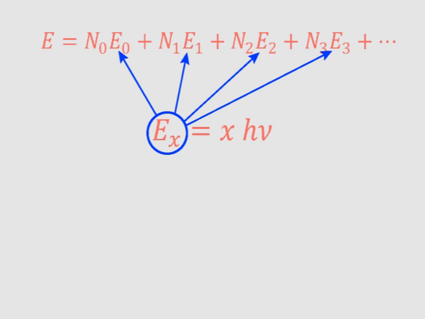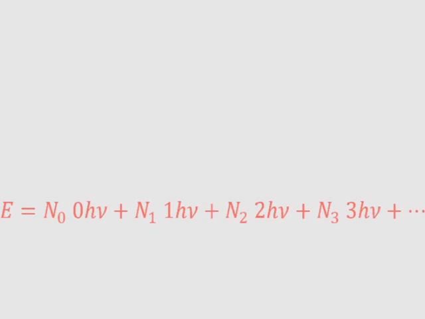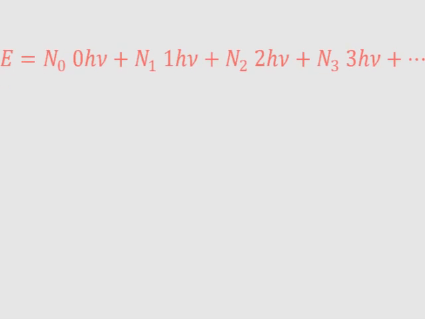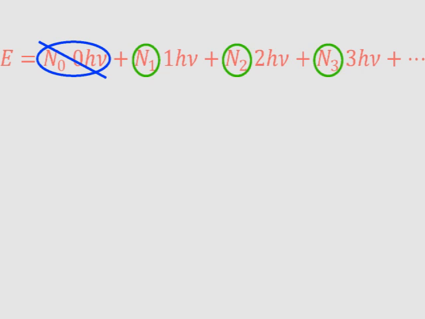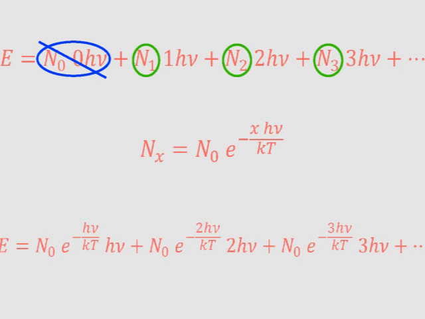Well, we know that each energy is a multiple of h times nu, so we can put that in the equation wherever we see an E, which gives us this. But look, the lowest possible energy a particle can have is 0, so E0, which is the lowest energy, must be equal to 0. That means the first term drops out. And we know what each of these n's is equal to. We figured that out earlier. So we'll put our equation for nx wherever we see an n, and that will give us this result.